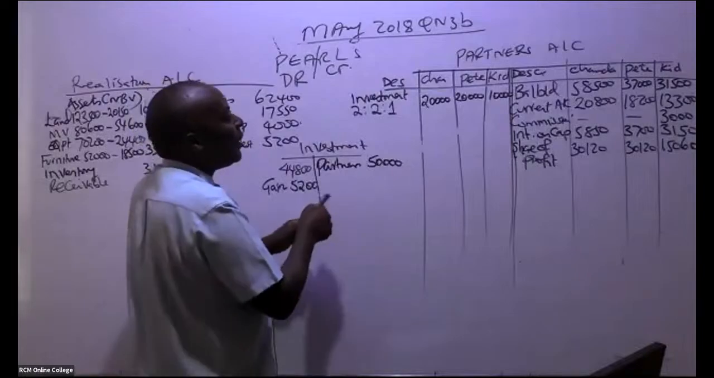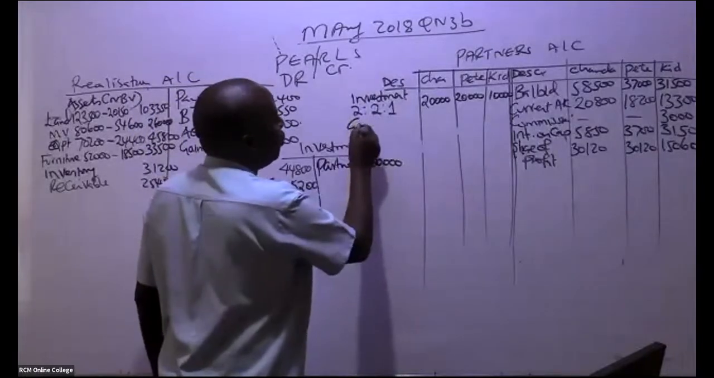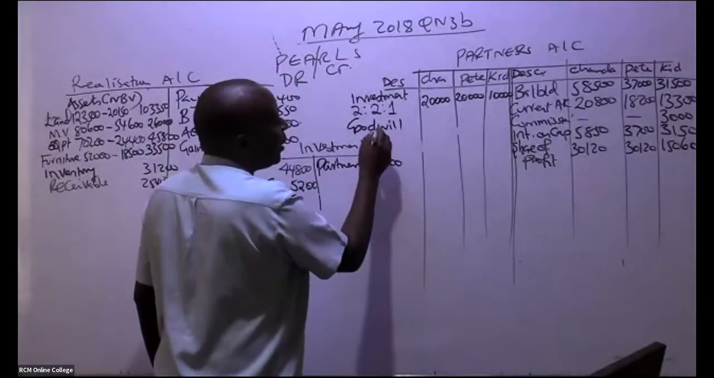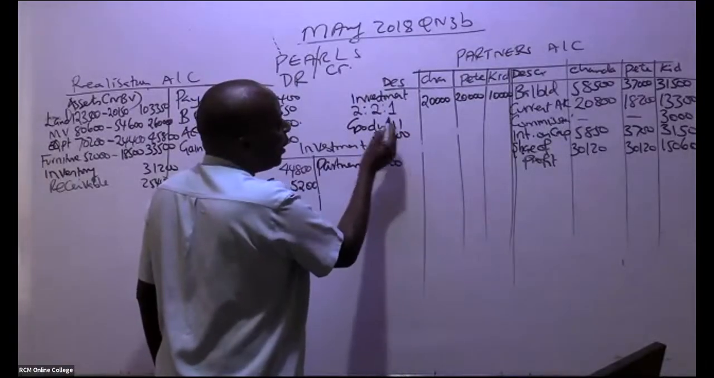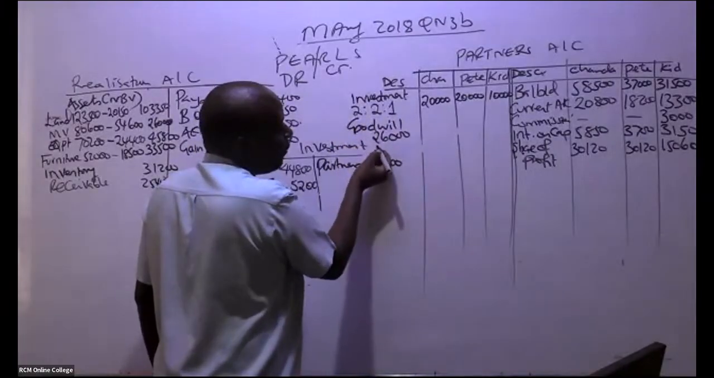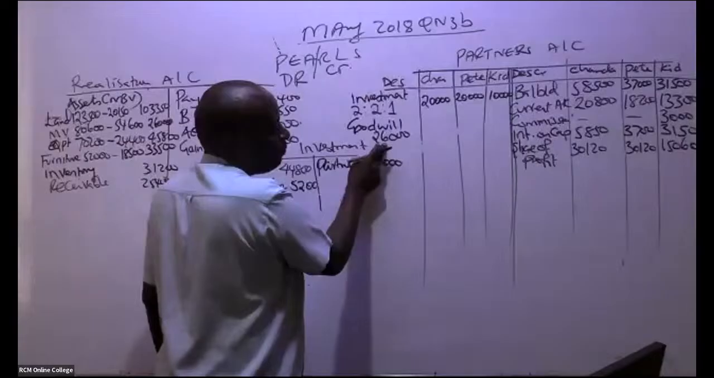So come and give us here goodwill. You debit here, goodwill. So goodwill, remember, in total it is 26,000, and we are sharing it out on this basis. So 2/5 times 26,000. You debit here.